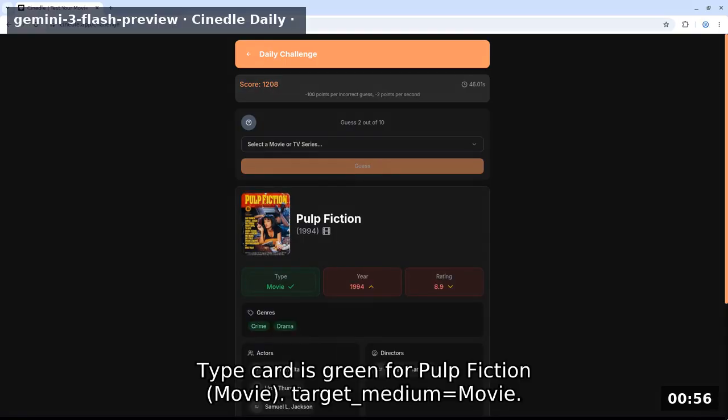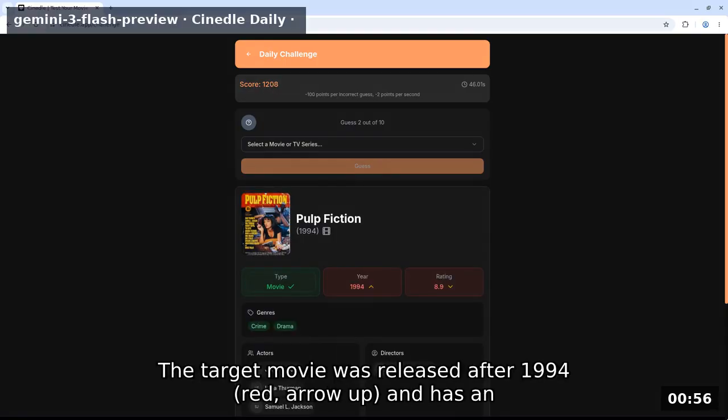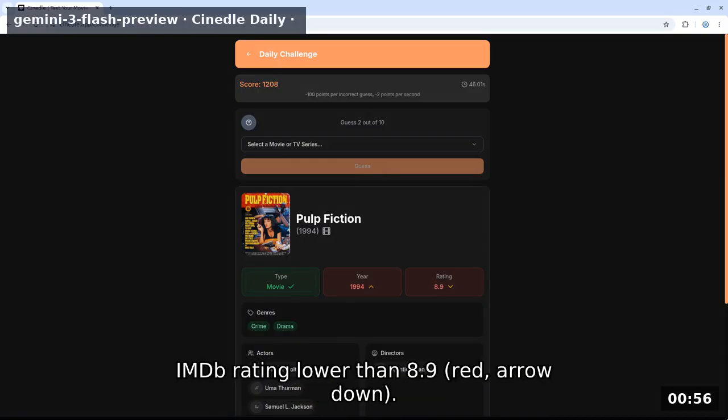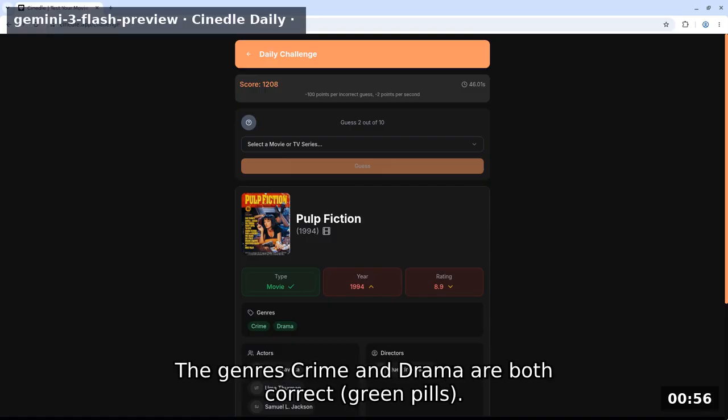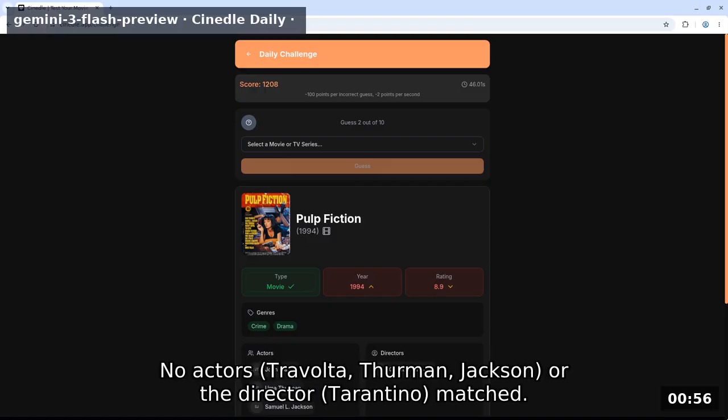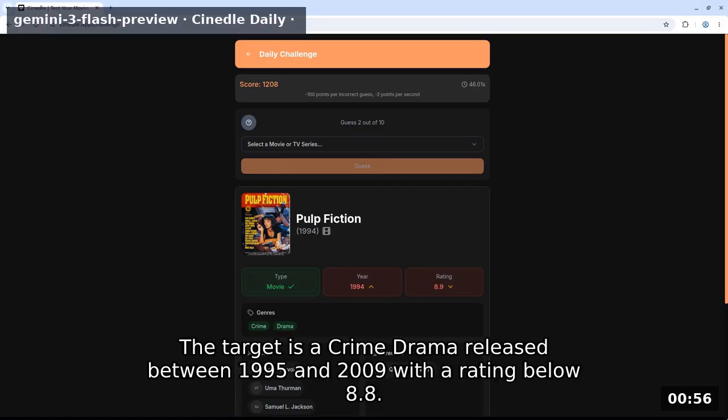Type card is green for Pulp Fiction movie. Target medium equals movie. The target movie was released after 1994. Red arrow up and has an MDB rating lower than 8.9. Red arrow down. The genres crime and drama are both correct. Green pills. No actors Travolta, Thurman, Jackson, or the director Tarantino matched. The target is a crime drama released between 1995 and 2009 with a rating below 8.8.